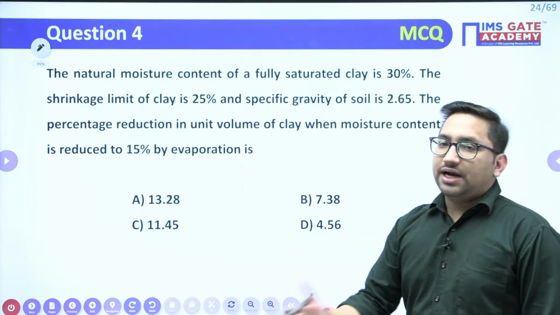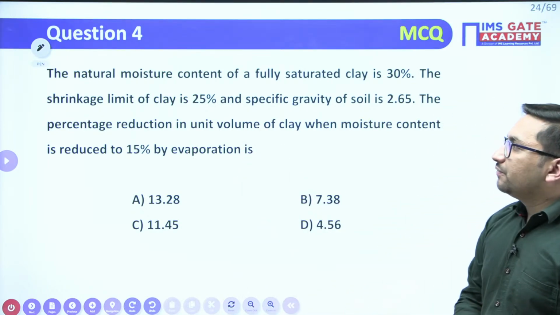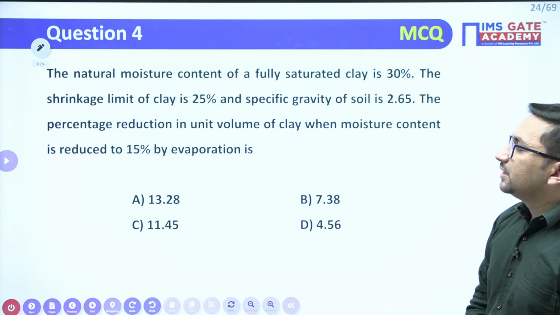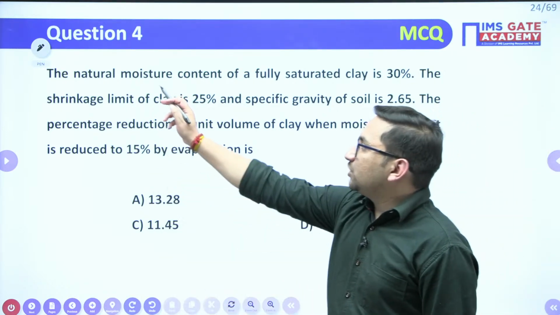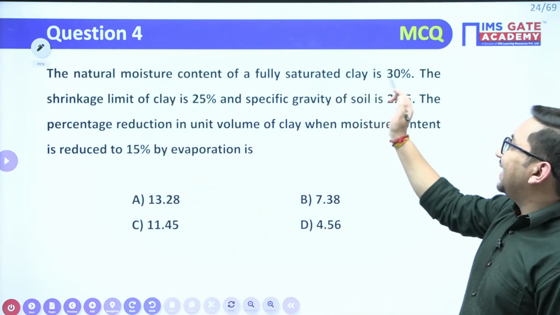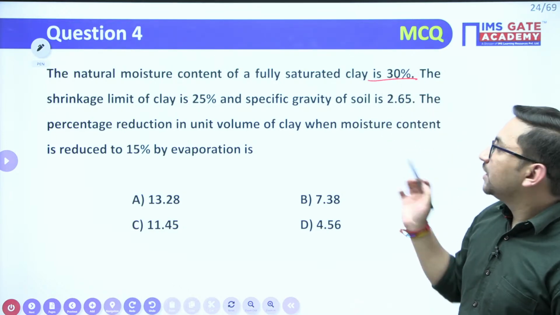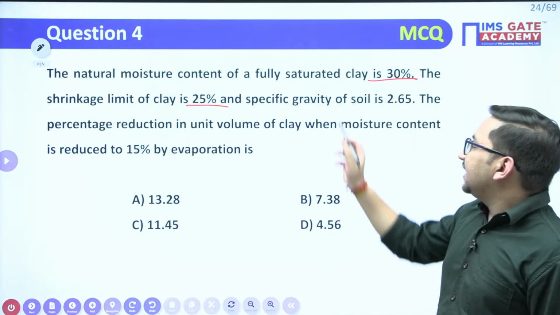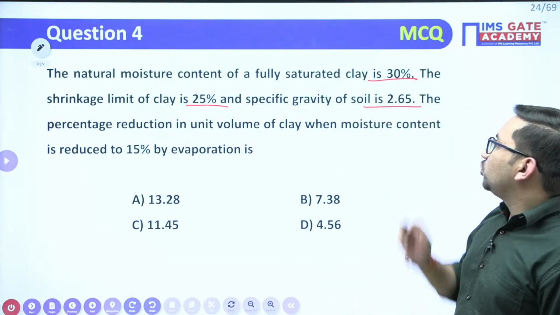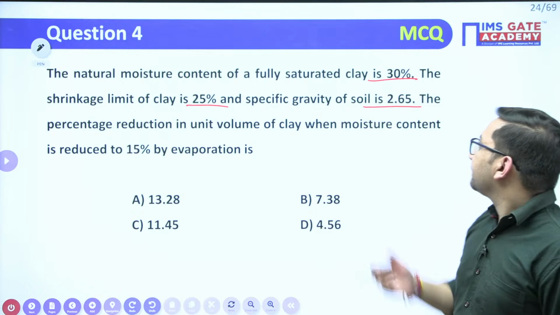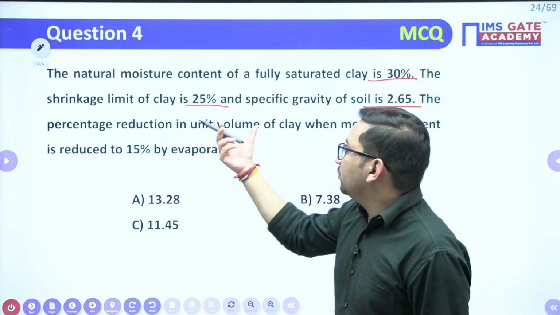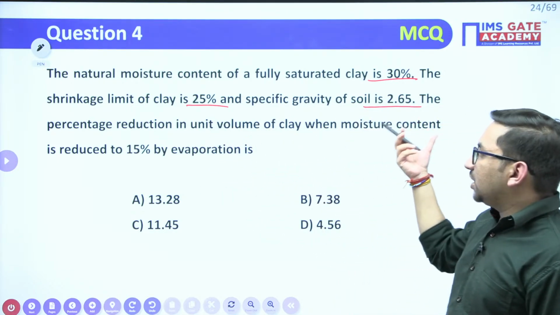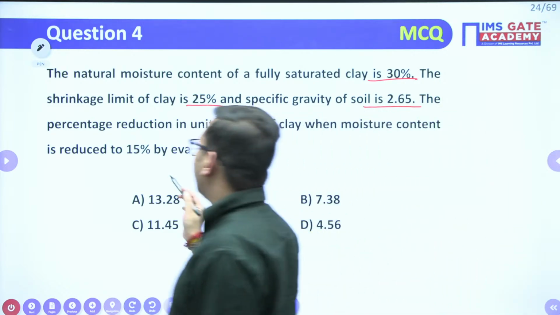Try to read the question and find out what it says. The natural moisture content of a fully saturated clay is 30%. The shrinkage limit of clay is 25% and the specific gravity of soil is 2.65. Find the percentage reduction in unit volume of clay when the moisture content is reduced to 15% by evaporation.